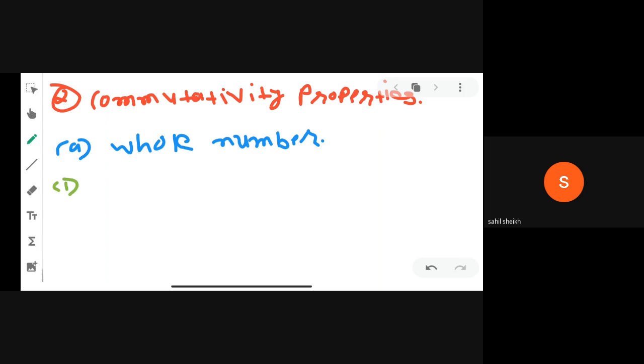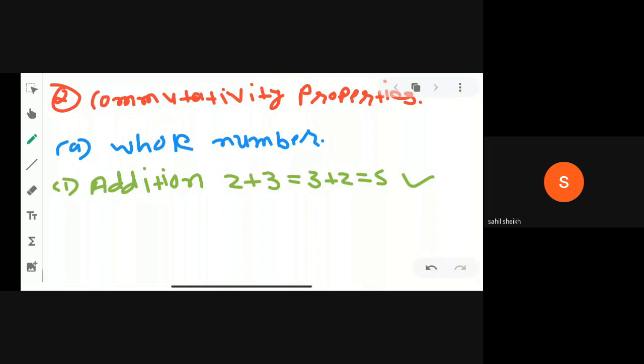See here. First, addition. In addition you can see that 2 plus 3 or 3 plus 2 is 5. So it means it is commutative. Yes or no, boys? Yes.